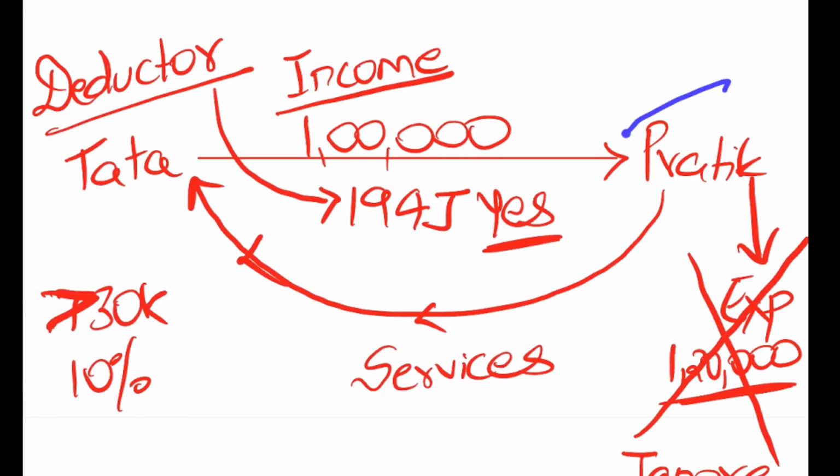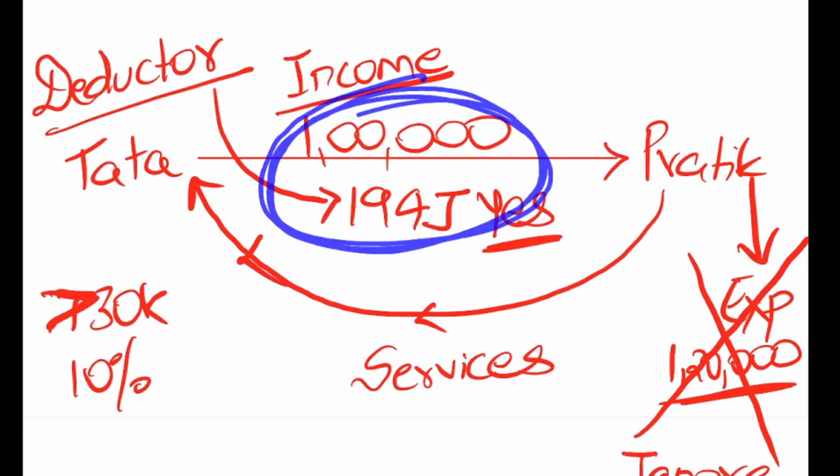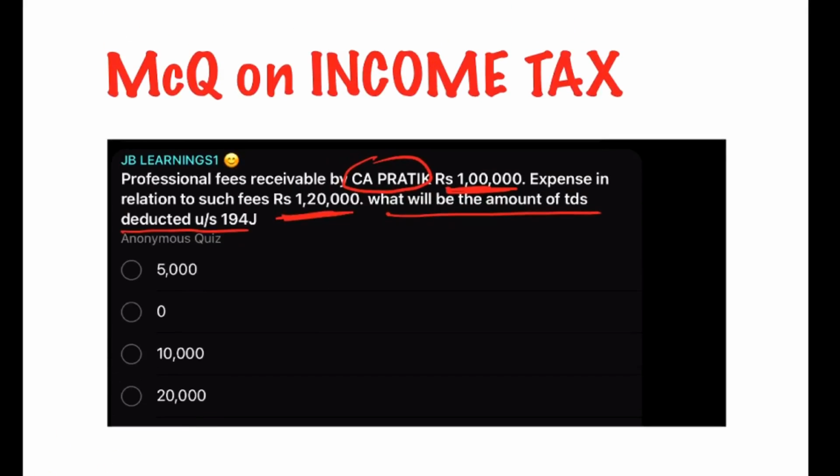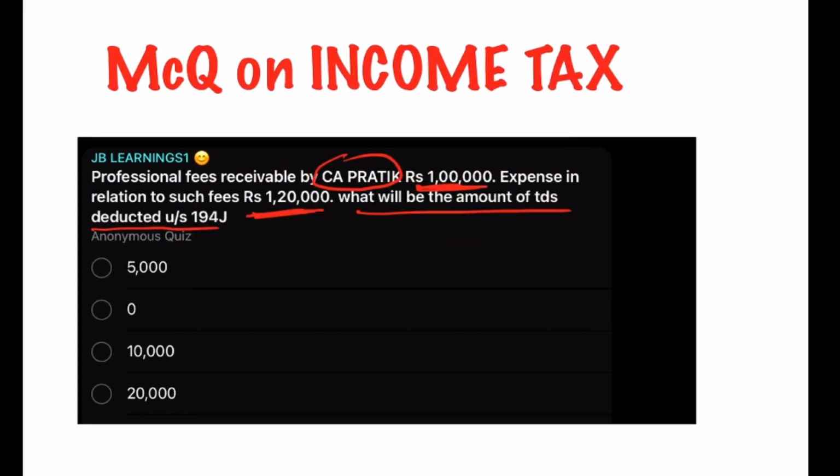Now, if I feel that after deducting TDS, I am going to incur a loss, I will have to file my return, claim the TDS credit, and then claim a refund of that. So as far as Tata is concerned, it doesn't matter whether I am going to incur a loss ultimately or make a profit out of this 1 lakh. For Tata, TDS has to be deducted on professional fees at 10%. Since the payment is 1 lakh rupees, Tata will deduct TDS of 10%, which is 10,000.